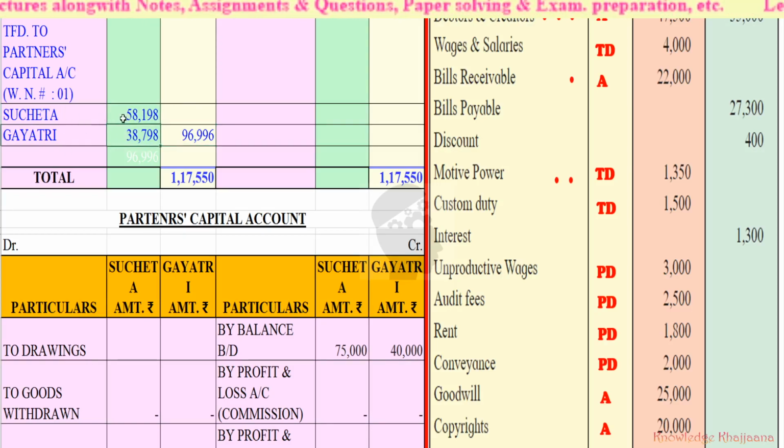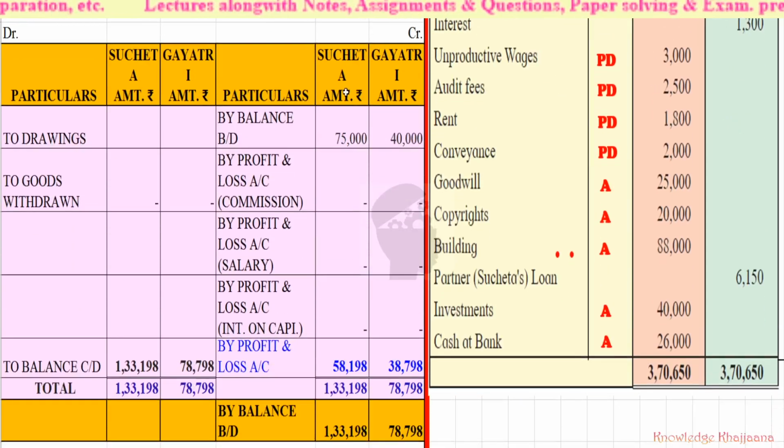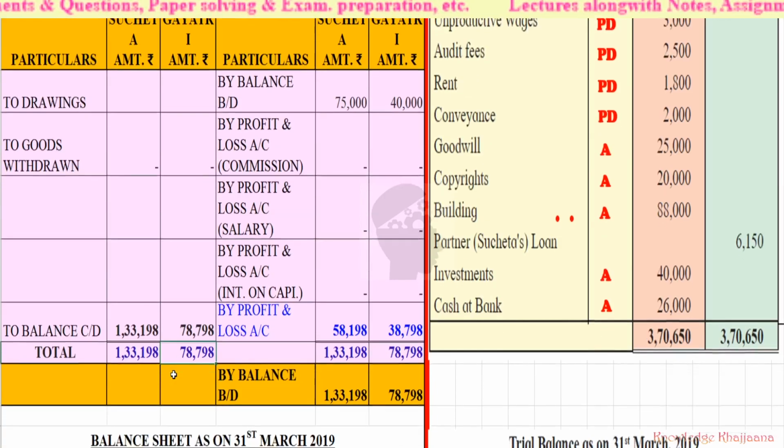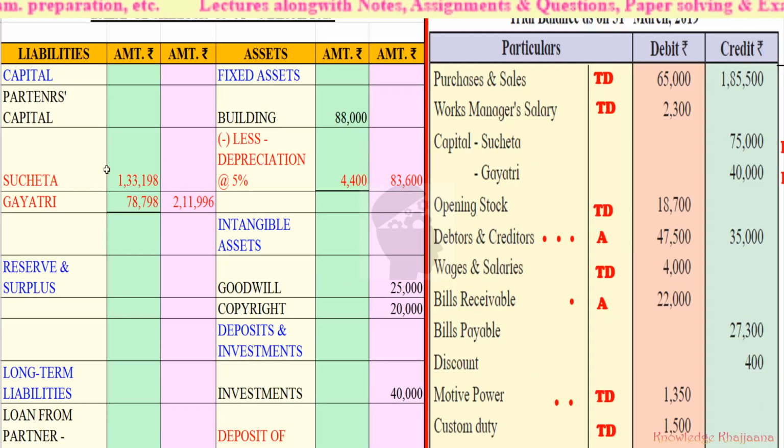Okay, so these values of net profit will decrease and the share of net profit to both the partners will also change. And now, as there is a change in the net profit, it will also reflect in the net profit in their partners' capital accounts, in the fluctuating account. So this would be the changed figure. So the total of the capitals will also change. Those will also get deducted by that much amount, because we had added rupees 369 as the interest on loan. So these are the new values of their capital, and we will record these new values in their capital accounts. So it will reflect here also, and this is the total of their final capitals.